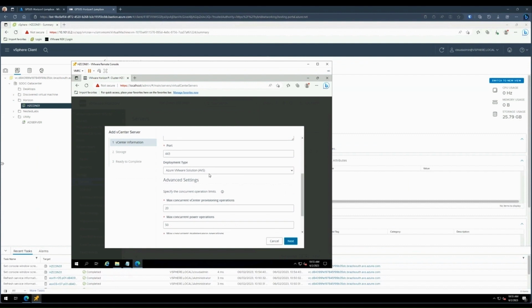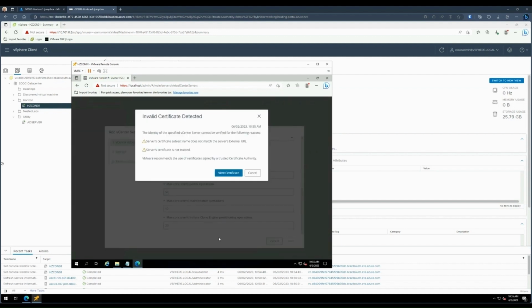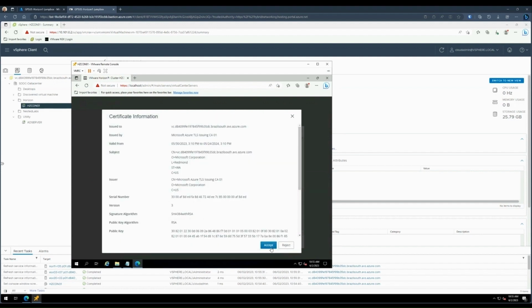Make sure the deployment type is Azure VMware Solution, and then we're going to go ahead and leave the rest of the defaults as is. These can be changed if you need to. Click on Next. Click on View Certificate and Accept.